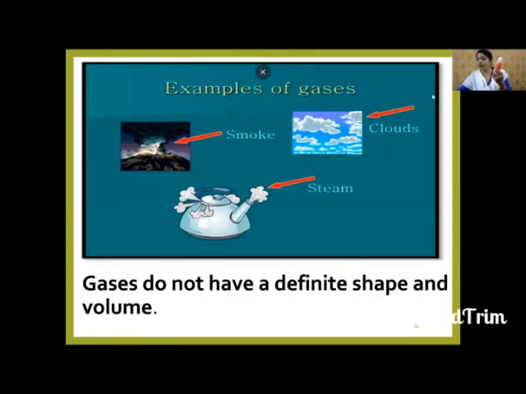Even you can see the perfume bottle. In this also, what is filled? Gas, right? When it is tightly closed, the gas will have a fixed volume. When it is only tightly packed, then only we can say it has a fixed volume. But as soon as you open the lid, it occupies the entire space. Hence, we say that gas does not have a definite volume.